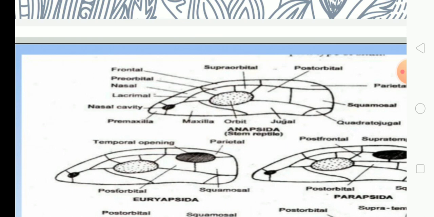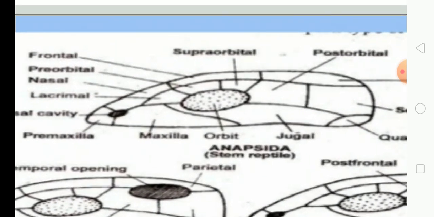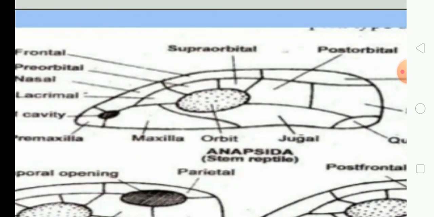Now if you see the skull of Anapsida, do you find any vacuity in the temporal region? Is there any fenestra or vacuity in the temporal region? See carefully. No, in Anapsida there is no fenestra or temporal fossa. That's why it is called Anapsida, that is, devoid of fossae.